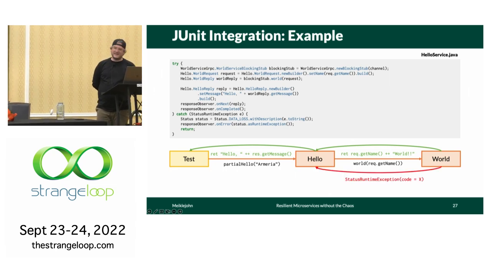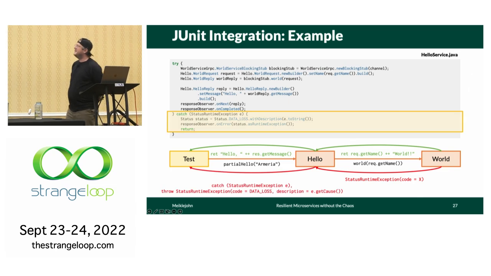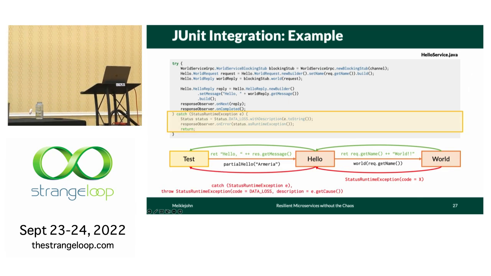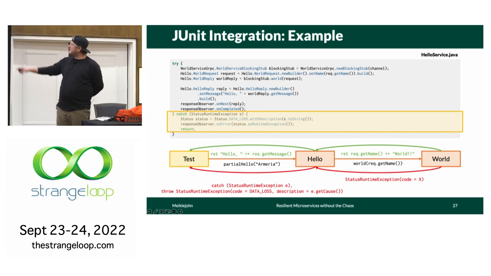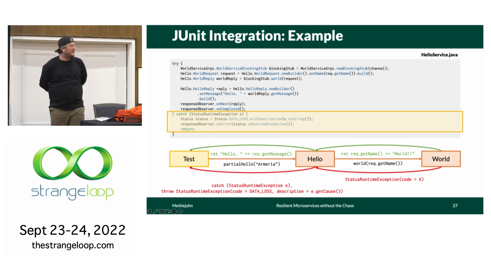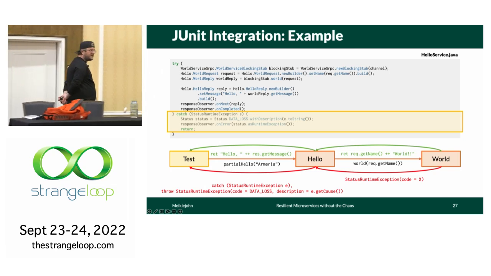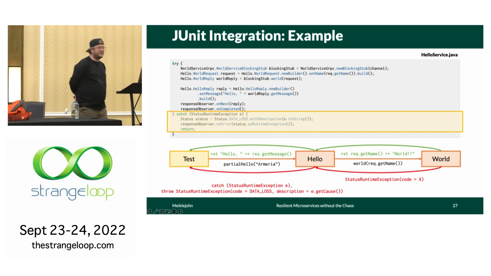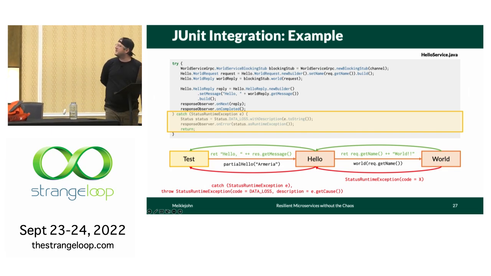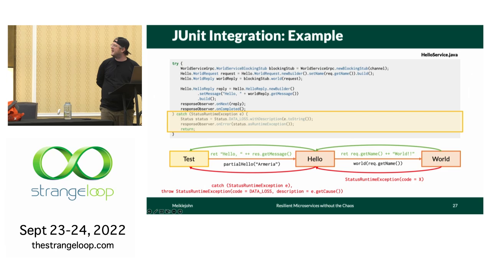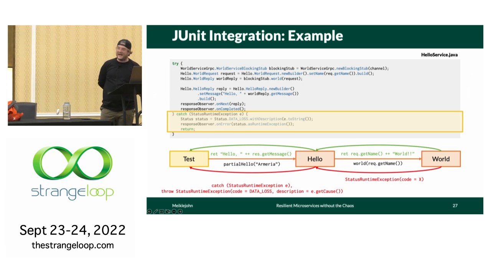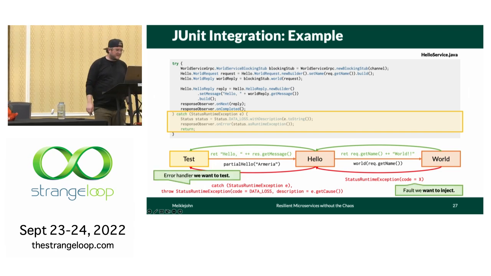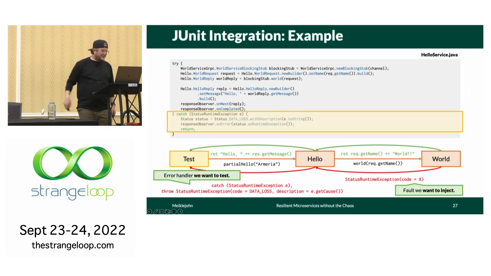So here is an untested error handler. I don't have any specific test written for this error handling code. I only have my starting test. What it does is it says that if the communication between hello and world is interrupted and that call returns a status runtime exception of any arbitrary gRPC code, then it will trigger this catch clause at the hello service, which will take that and return it wrapped in a data loss gRPC exception. So this is the code that we want to test. Right? Here's the fault we want to inject. Here's the code we want to test.